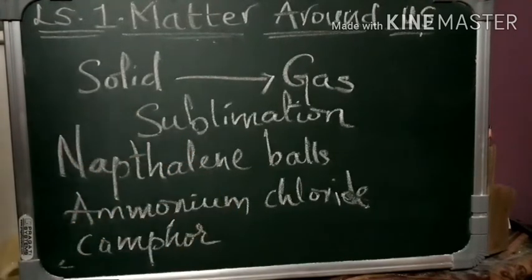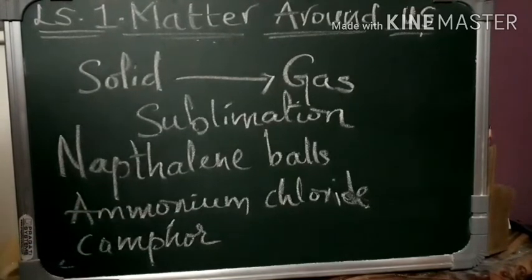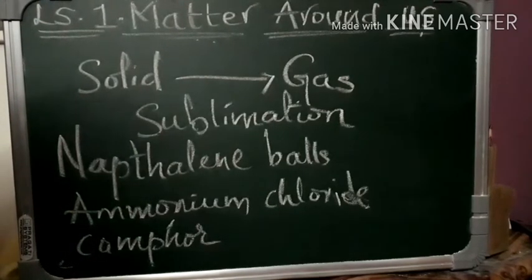They are nothing but naphthalene balls. We have ammonium chloride, we have kapoor. Even the kapoor, when you are burning it, is not converting into liquid, it's directly getting evaporated into the atmosphere. We have the same with incense sticks, agarbattis and all.